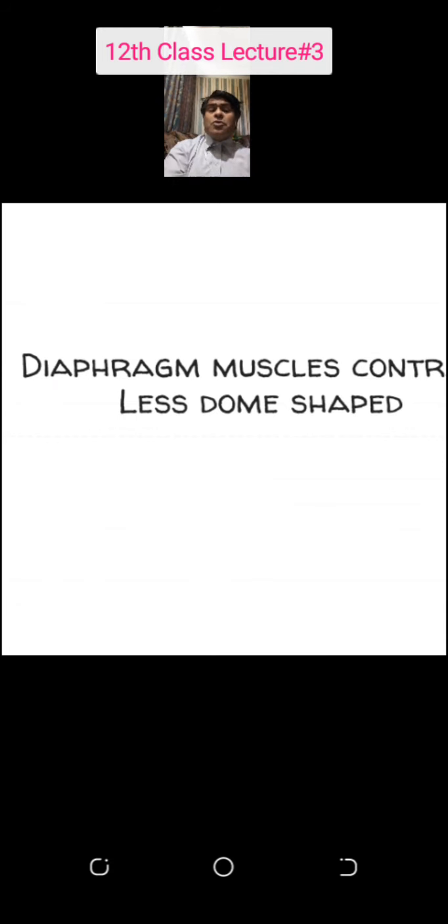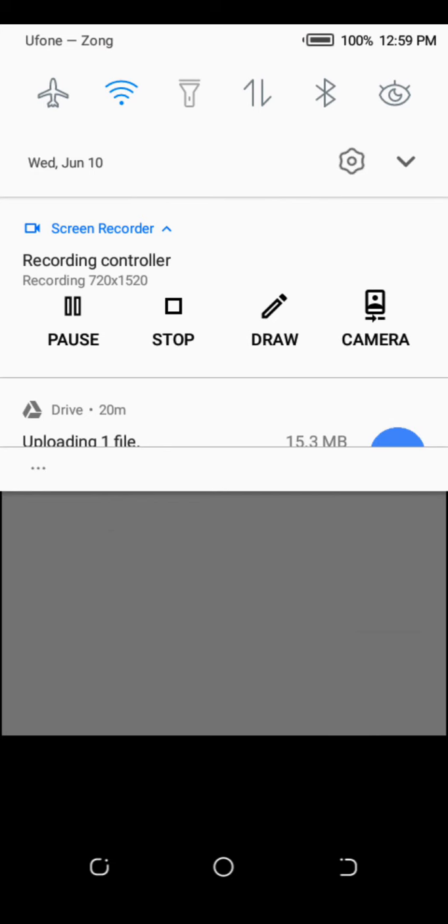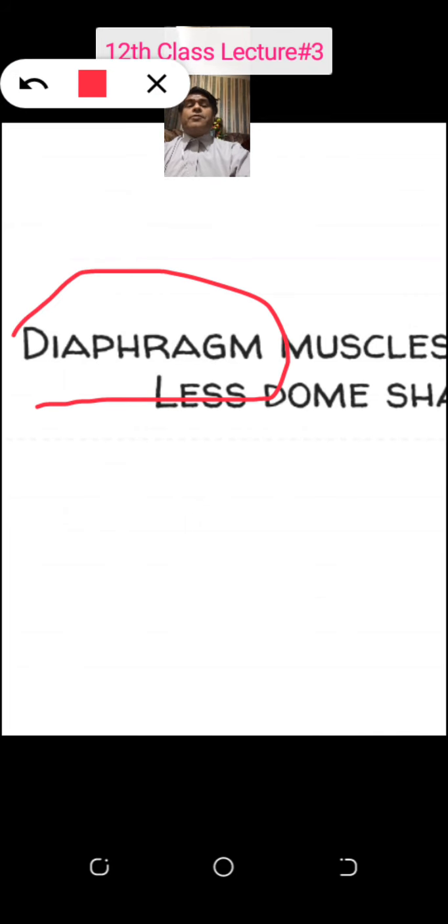Once again, sir, who creates this pressure gradient? These muscles, the diaphragm muscles. You are watching in the slide. These diaphragm muscles are creating it. Sir, where are they situated?